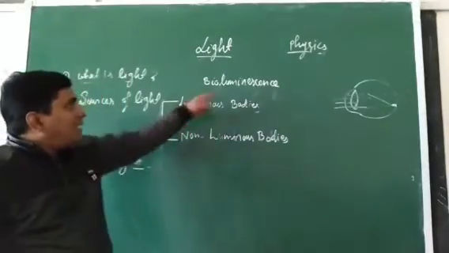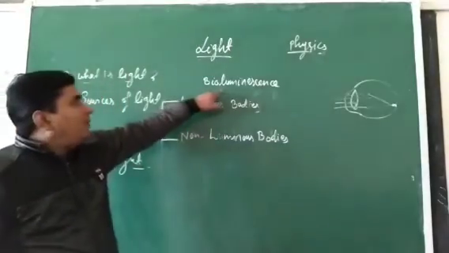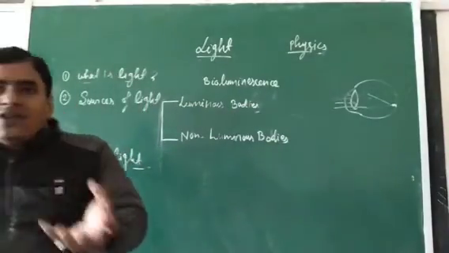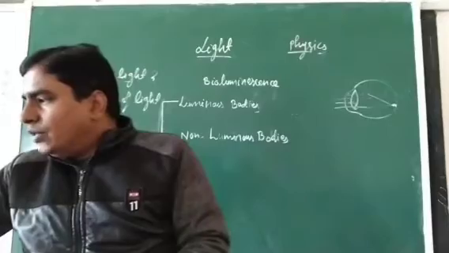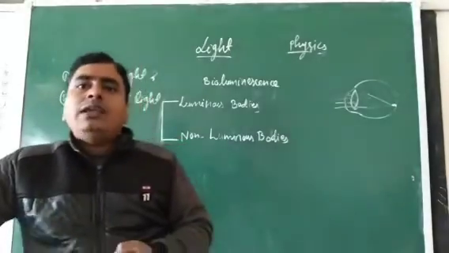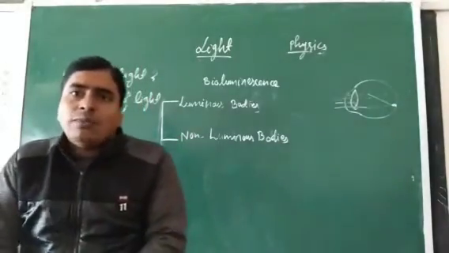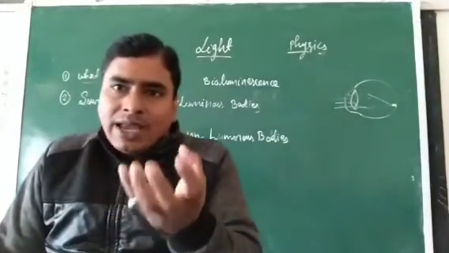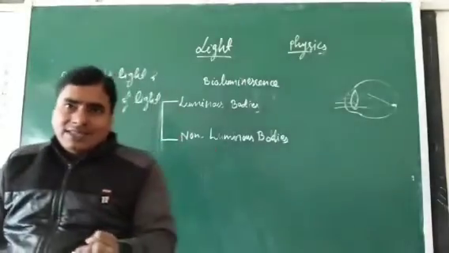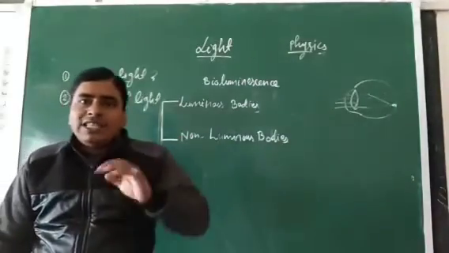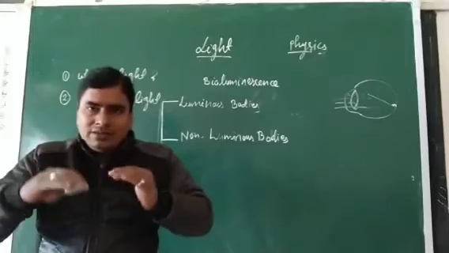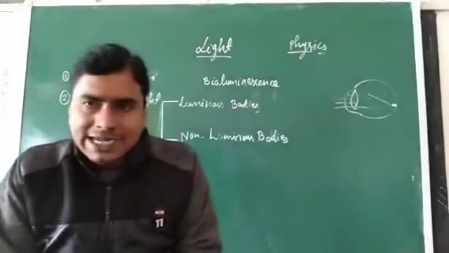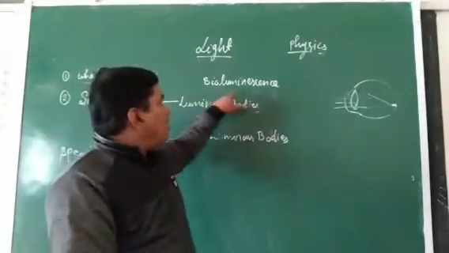One more thing here I have written: bioluminescence. The process of emitting or giving out light energy from living bodies is called bioluminescence. It means the emitting of light energy by glowworms and fireflies. This process of giving out of light energy is called bioluminescence.